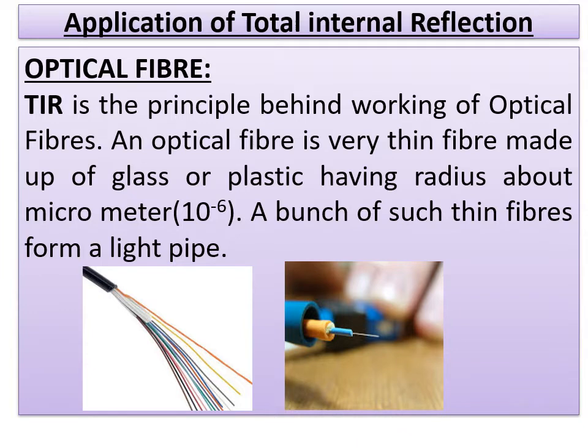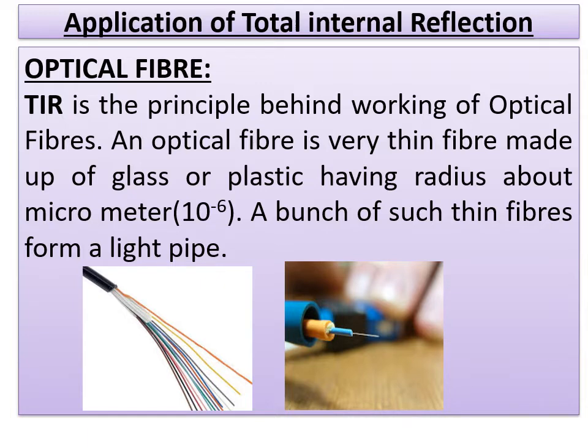This is the basic principle of working of optical fibers. Nowadays we are using broadband or fiber net and all. Whatever cables they use for your internet connection or TV connection, for TV getting the signals and all, these cables are all made up of optical fibers only.